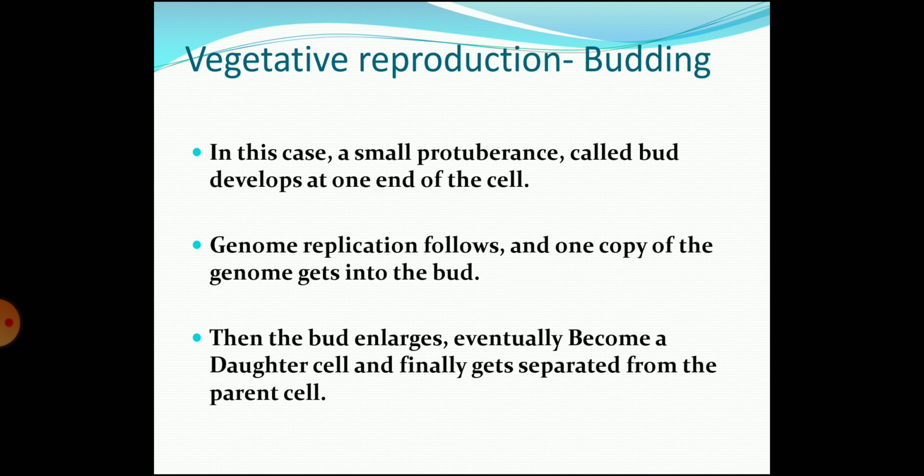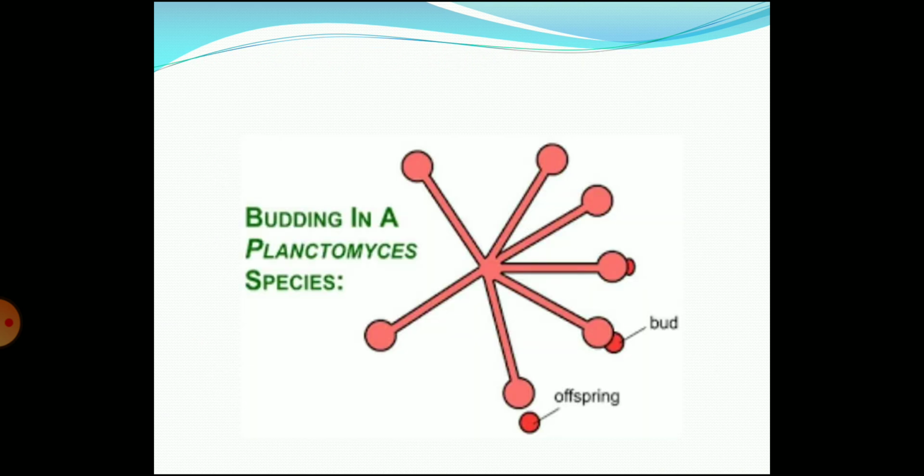In this case, a small protuberance called a bud develops at one end of the cell. Genome replication follows and one copy of the genome gets into the bud. Then the bud enlarges, eventually becomes a daughter cell and finally gets separated from the parent cell. Here you can see the structure of budding reproduction, that is budding in Planctomyces species. See, the bud is present at the top and later on it gets separated as an offspring from the mother.